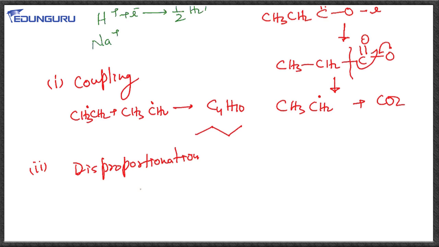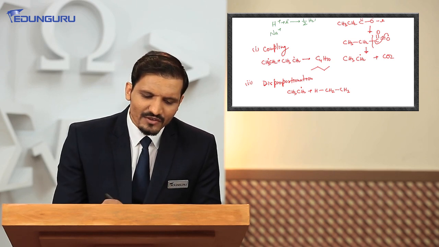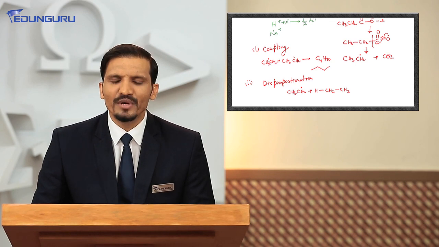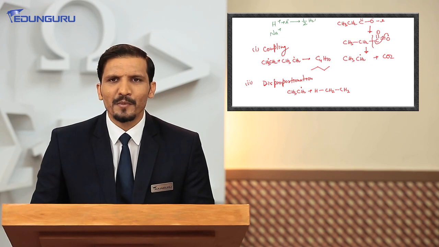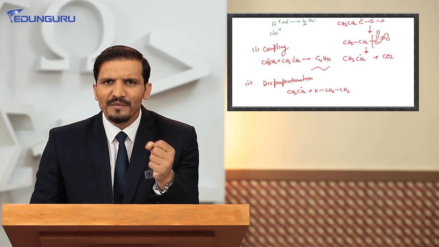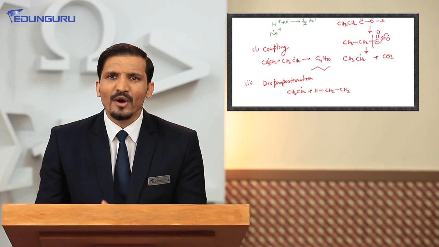In case of disproportionation, it is CH3CH2 radical, and that is going to combine with the other CH3CH2 radical. So let us see, one is the coupling reaction, where both the radicals couple mutually and result in butane, the formation of C4H10. But there is one more possibility, the disproportionation, where one radical will abstract an H radical from the other species and the other radical will couple internally, that means intramolecular coupling.